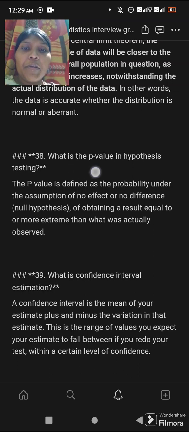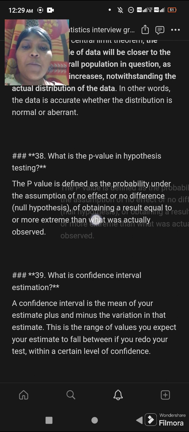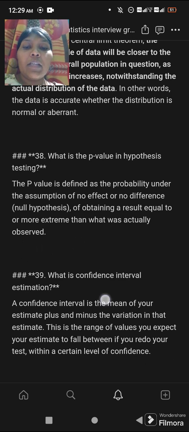Now, 38th question is, what is the p-value in hypothesis testing? The p-value is defined as the probability, under the assumption of no effect or no difference (the null hypothesis), of obtaining a result equal to or more extreme than what was actually observed.